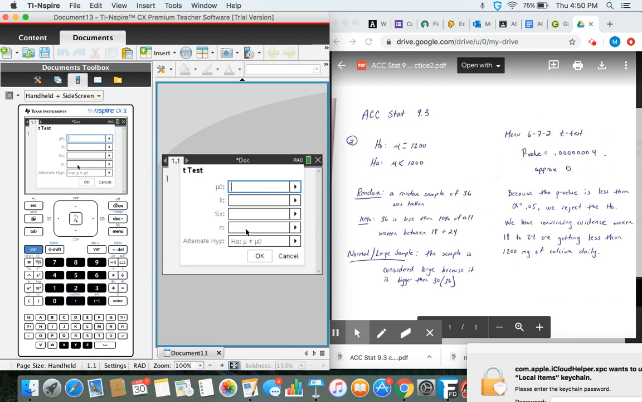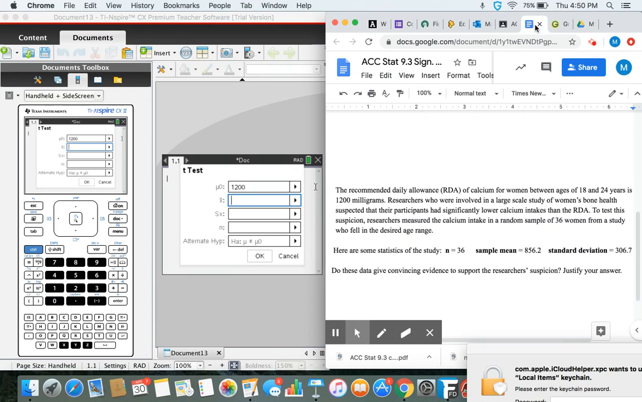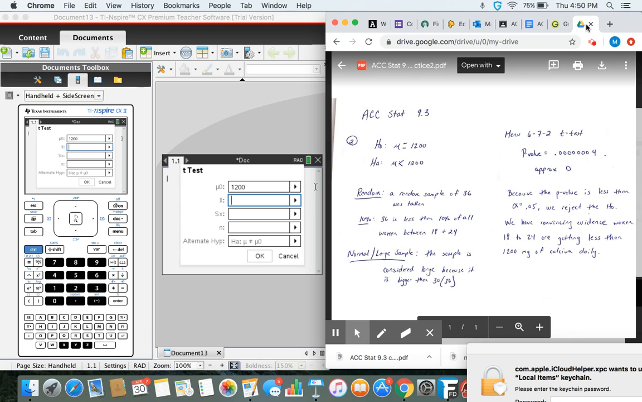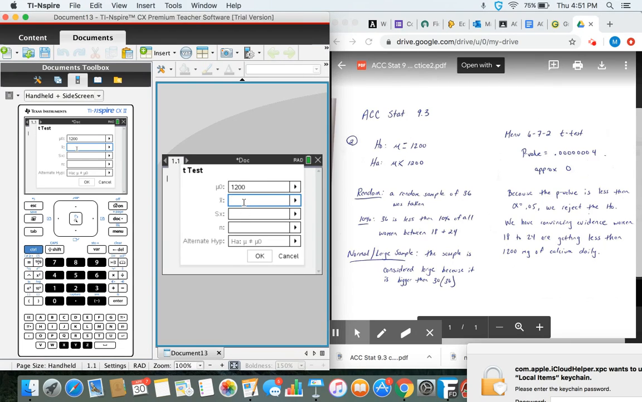We have stats. Okay, so our H0 is 1,200. Sample mean is x bar. And I got to click back over because I don't have that in front of me. So that was 856.2. And I believe the standard deviation was 306.7, and we sampled 36 people. Okay, we're hypothesizing that it's going to be less than 1,200.